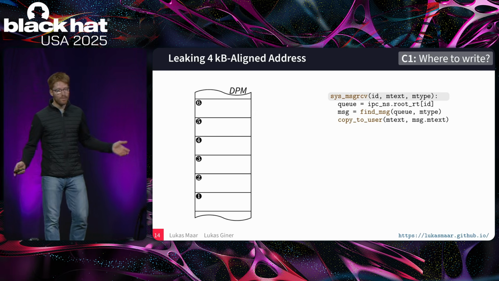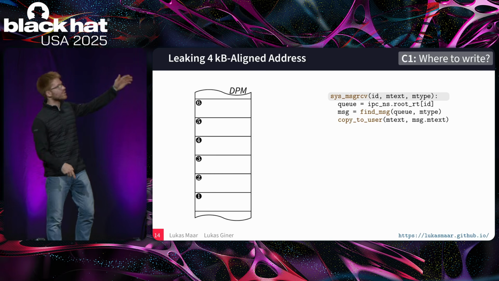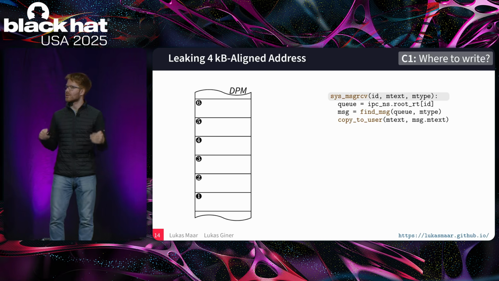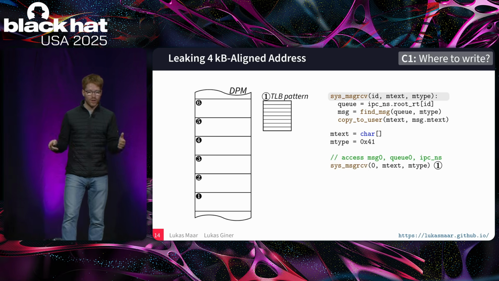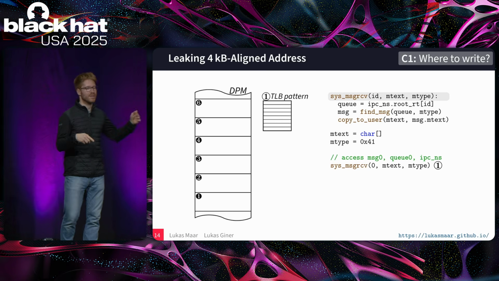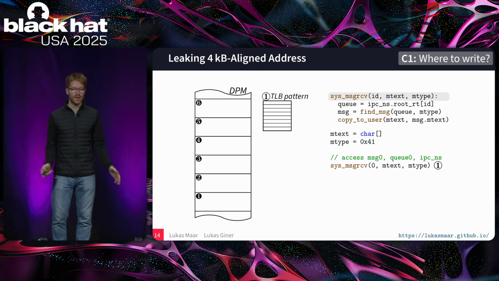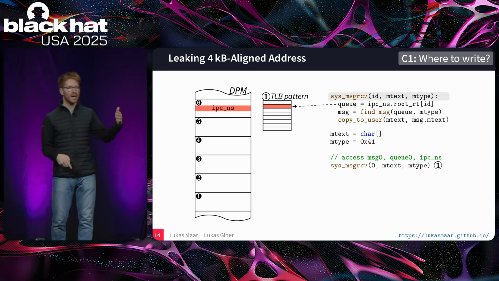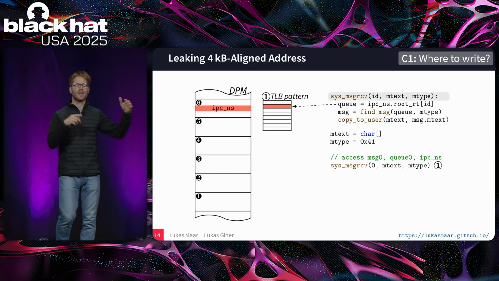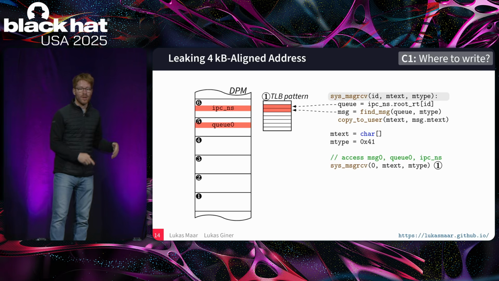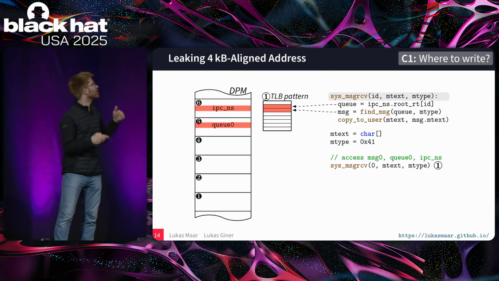Let's consider one example, the message object. As I said, the syscall message receive is the corresponding syscall which accesses the message. We call the syscall with the identifier for message 0, and we want to leak the page of message 0. The syscall first accesses the IPC-NS, the interprocess communication namespace, and loads its address into the TLB. Then it accesses Q0 to load its kernel page into the TLB as well.